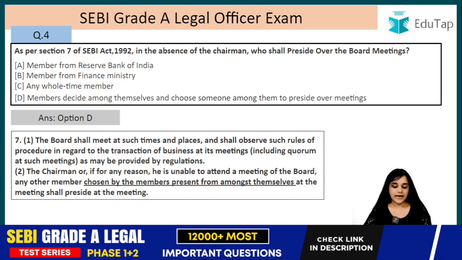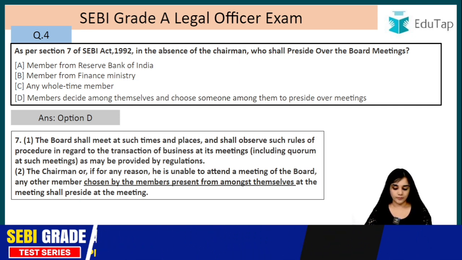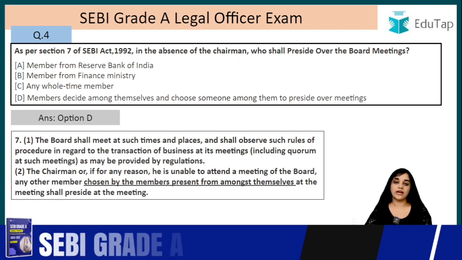The board shall meet at such time and place and shall observe such rules of procedure in regard to the transaction of the business at its meetings, including the quorum at such meetings, as may be provided by the regulations.